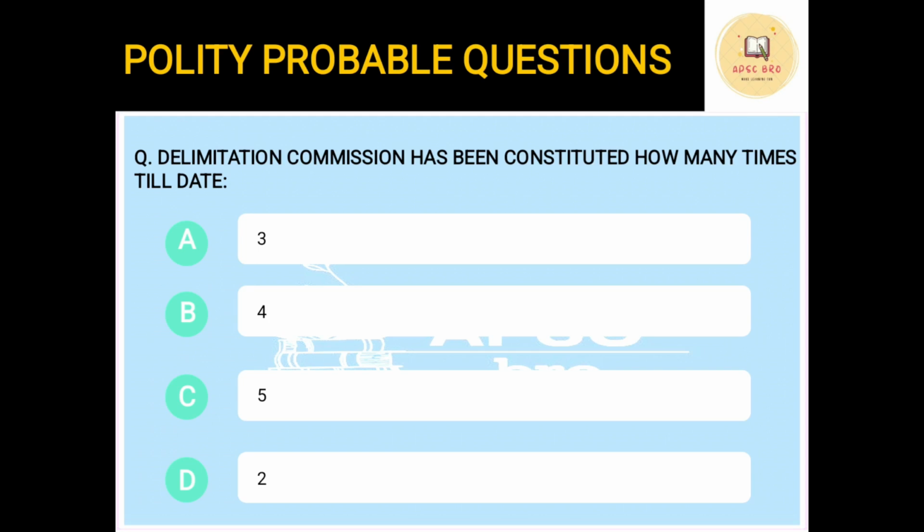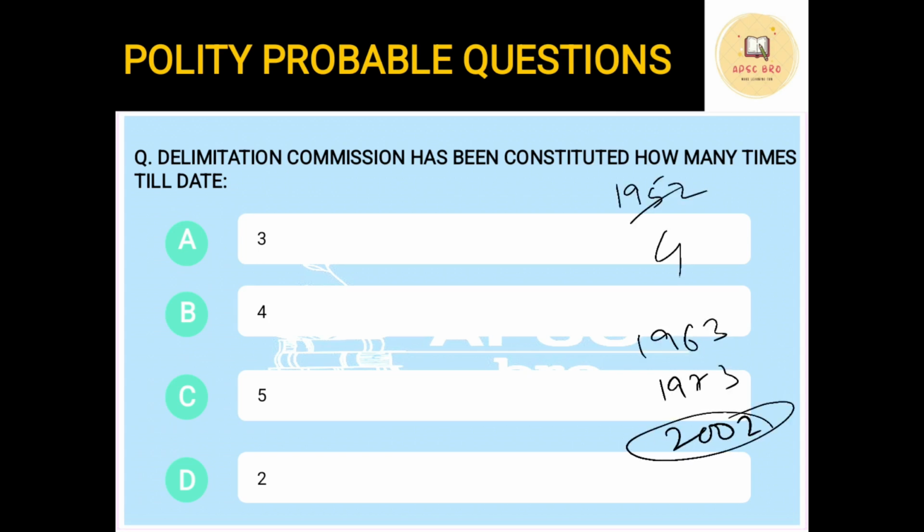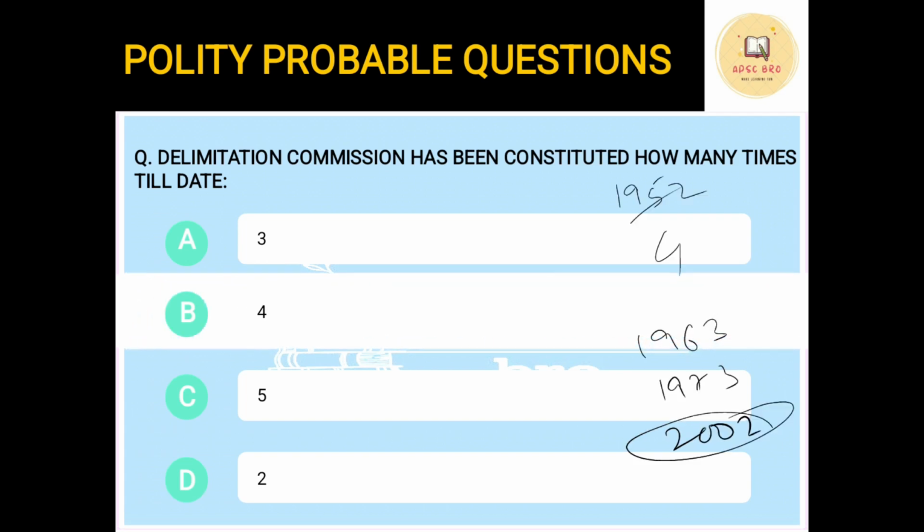Now the first Delimitation Commission Act was passed in 1952. Till date, 4 delimitation exercises have been carried out: first in 1952, second in 1963, third in 1973, and last one in 2002. This was not carried out in Assam, but it was carried out in the rest of India. So till date there are 4 delimitation commissions that have been established to carry out the delimitation process. So the correct answer in this case is option B, that is 4.